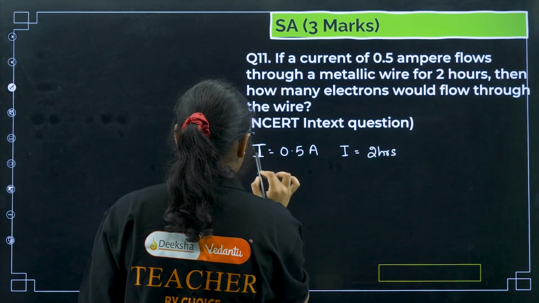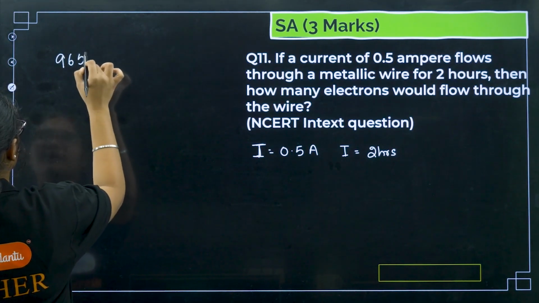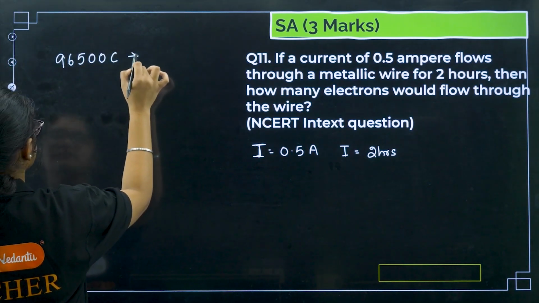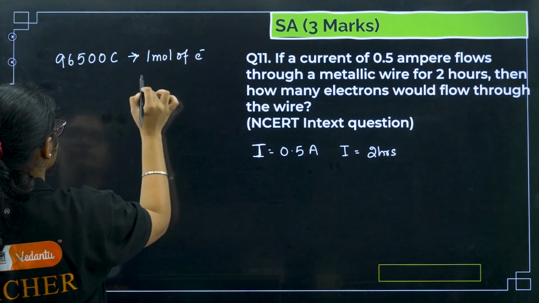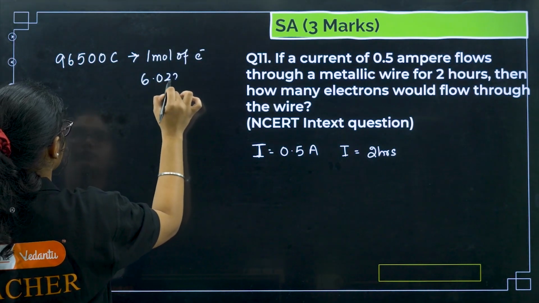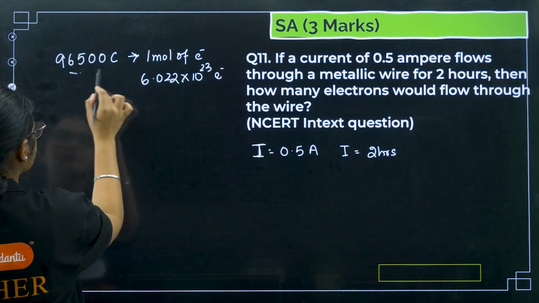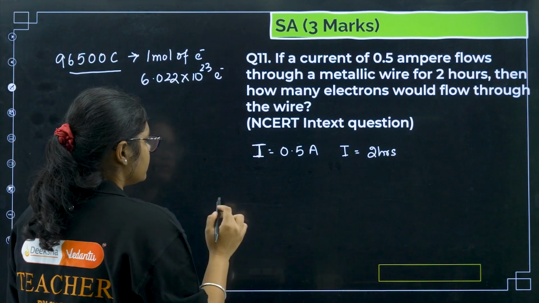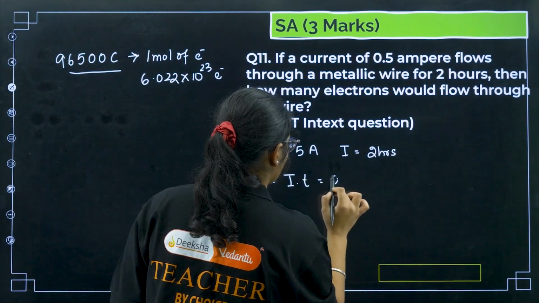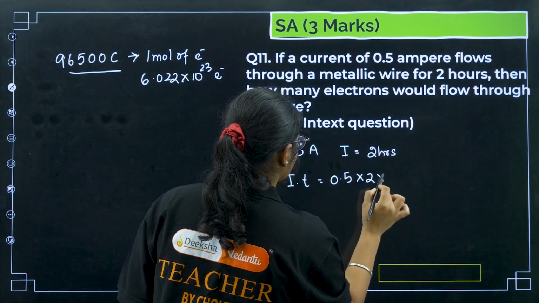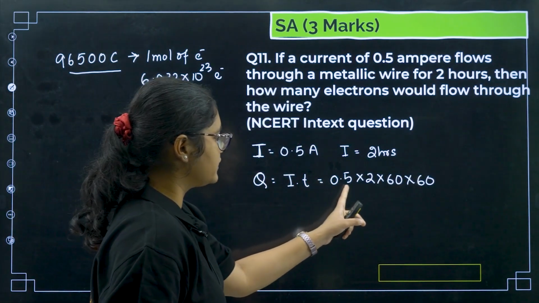So now, if you remember, 96500 coulomb is the charge of 1 mole of electrons, or I can say this much coulomb is 6.022 into 10 to the power of 23 electrons. If they will flow, this much charge they will carry. Now, if I say Q is equal to I into T, or I can say 0.5 into 2 into 60 into 60, right? So this is the total charge.